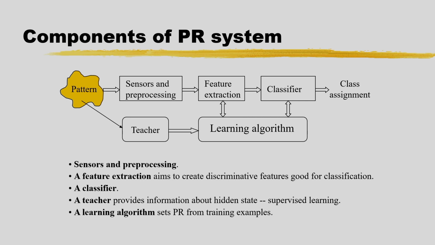And in this case we have shown here learning algorithms. If I consider the supervised learning, the training samples are available for all the classes and we know the class labels, and based on this information we can train the classifier, we can train the system. So, this is about the components of the pattern recognition system.